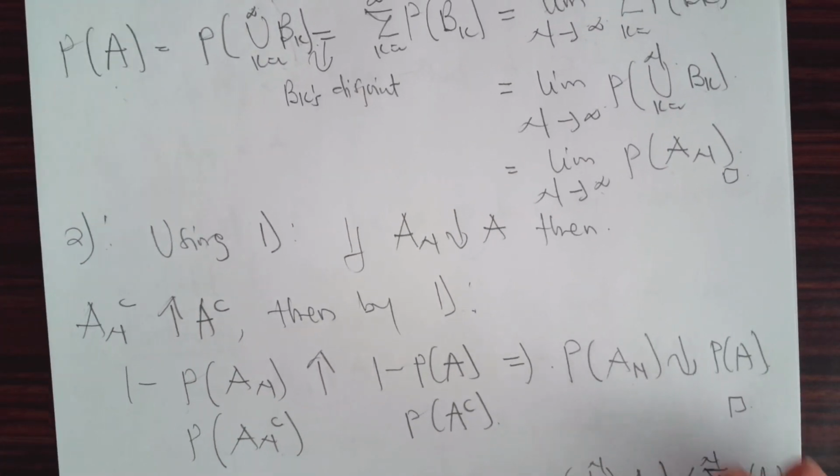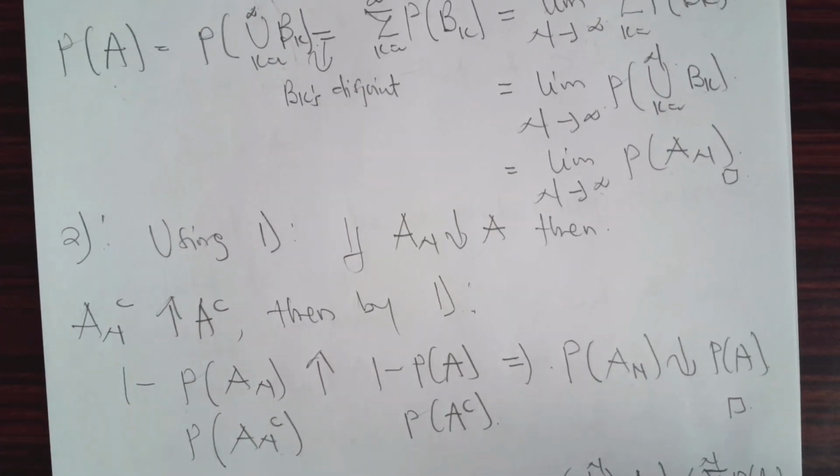So 2 follows from what? From 1. Just by the idea of 1, we do the same. Using part 1, if you have An approaching A from above, then if you take the complement of An, the complement of An approaches the complement of A from below. Then by the idea from 1, we prove this.